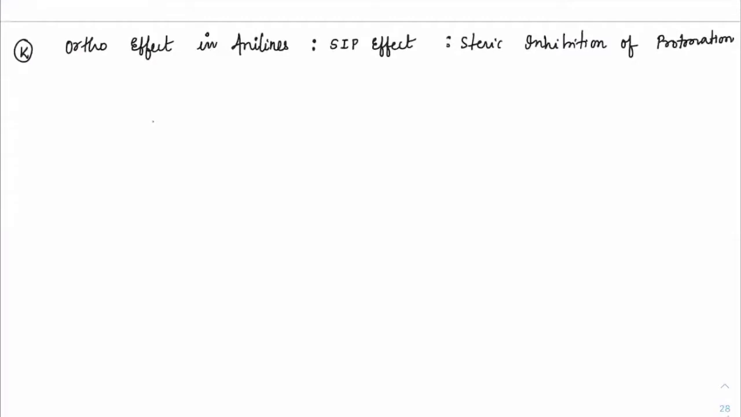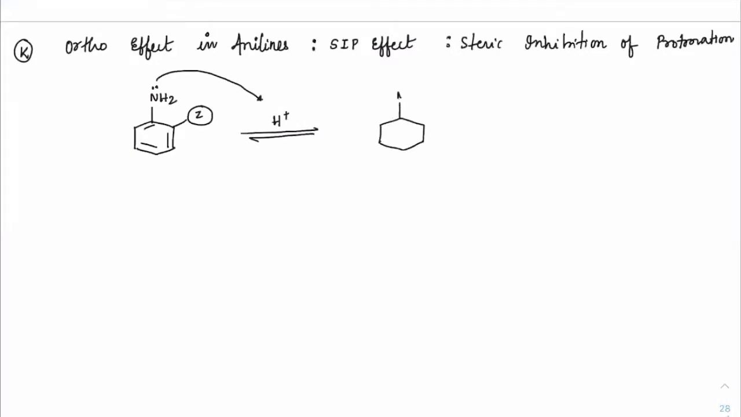Suppose, as it takes H plus, because this is a base, it will accept H plus, so it will extract a proton and become the conjugate acid. The conjugate acid becomes NH3 plus, and this is the way the molecule would be. Let us analyze the structure of this molecule: we have N where one H is coming out of the plane, one H is on the plane, and one H is going inside the plane, and that's how you have NH3 plus.